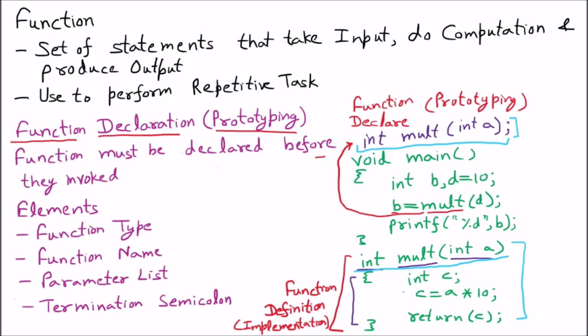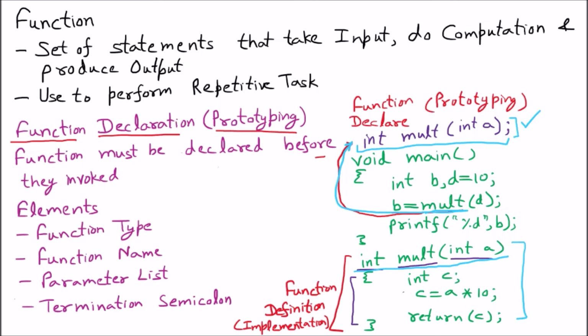Now whenever the program comes to the void main and finds that there is a mult, the compiler is going to search above the main. Now the compiler will understand that yes, there is some type of function available, because we are giving the prototyping, just like we are saying int a.